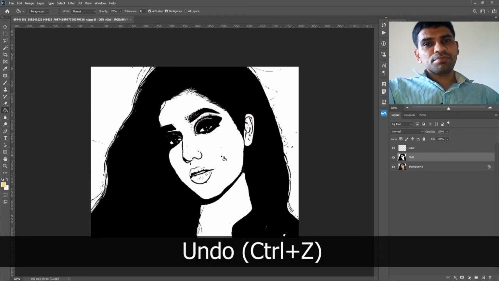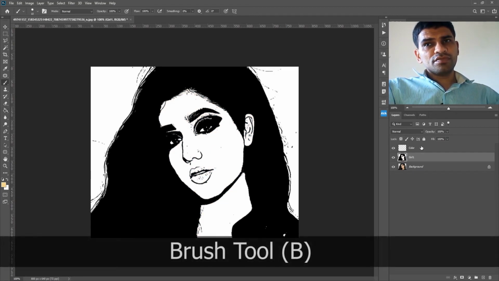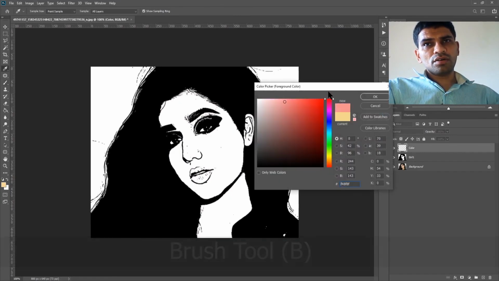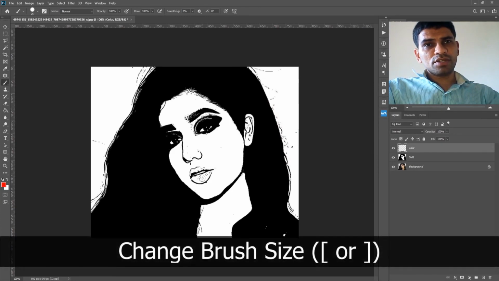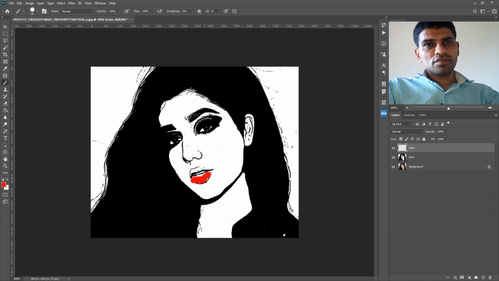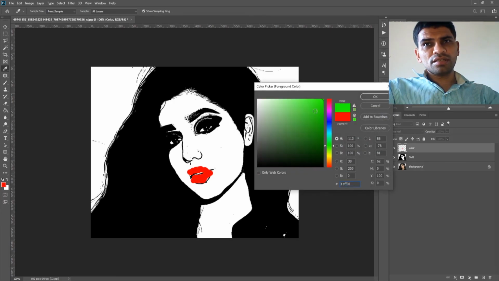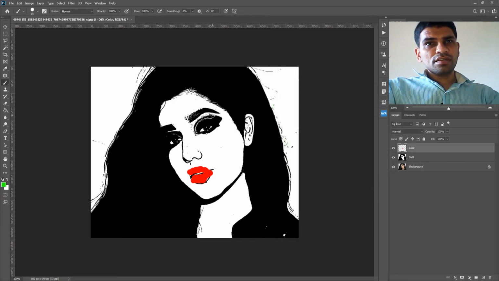You can press B for brush, and with the Color layer selected, you can choose a color of your liking and set the brush size accordingly by pressing the brackets on your keyboard. Fill in the color on the areas you want, then choose another color and fill in other areas.